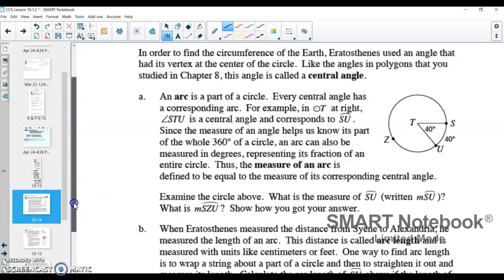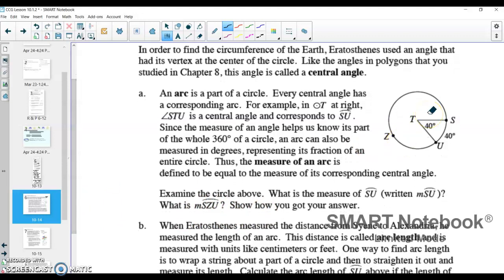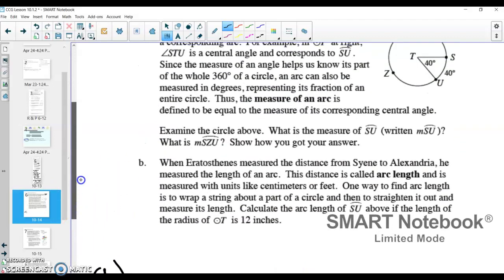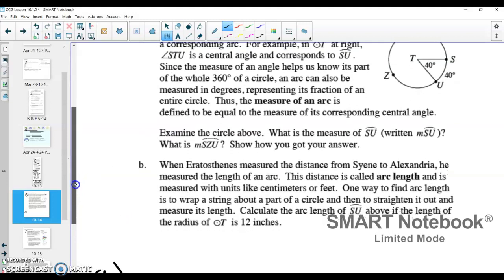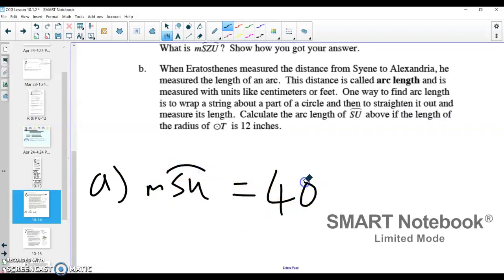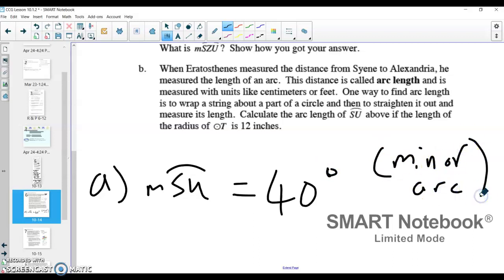Well, the first part of that, what is the measure of SU? If we're talking about it being written in degrees, it's already given. So in part A, we already have that. If the central angle is 40, and we're talking about the measure of the arc in degrees, then the measure of SU, the arc created by that central angle, is also 40 degrees. And that's the minor arc. I should put in parentheses that this is the minor arc. And minor arc was a word we learned yesterday.